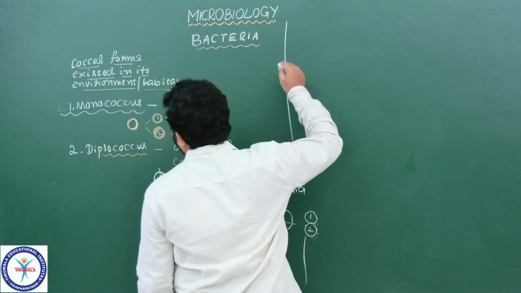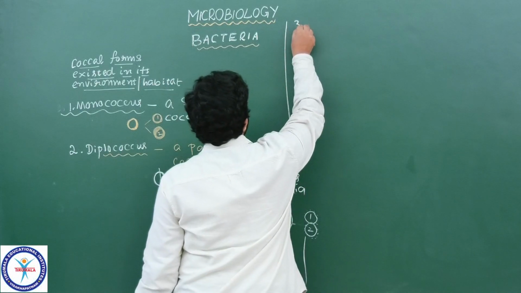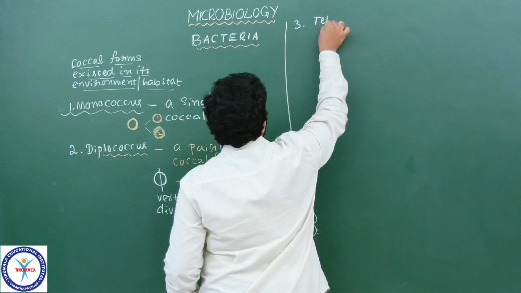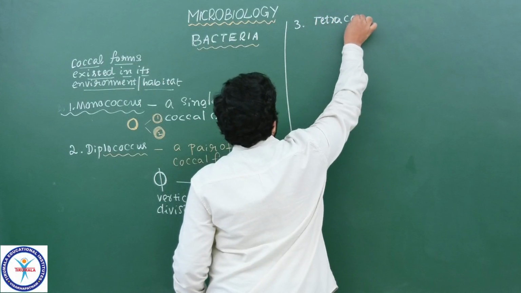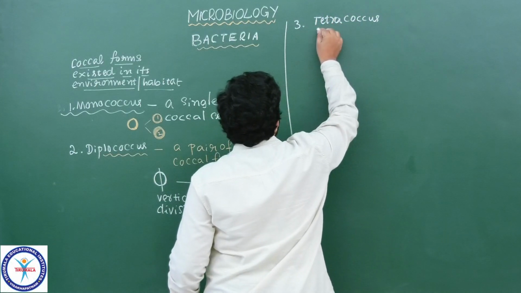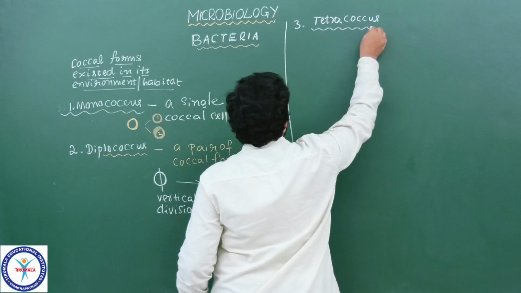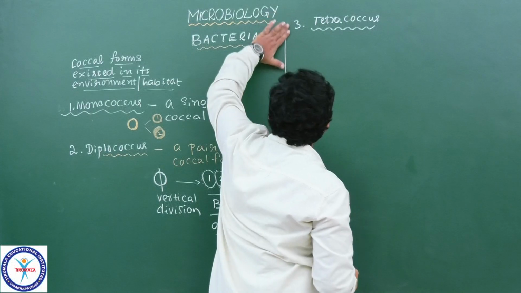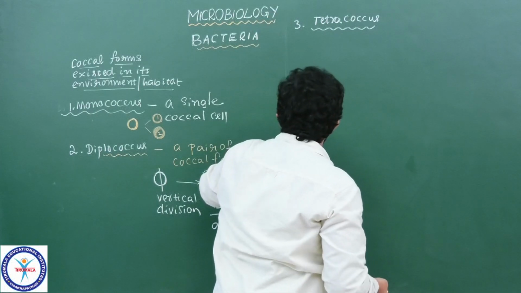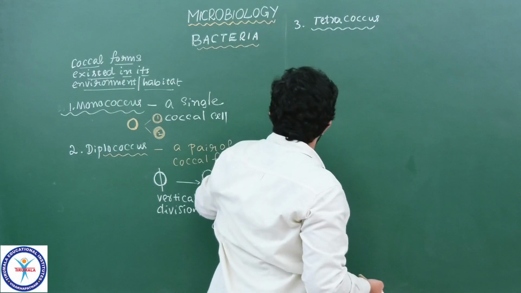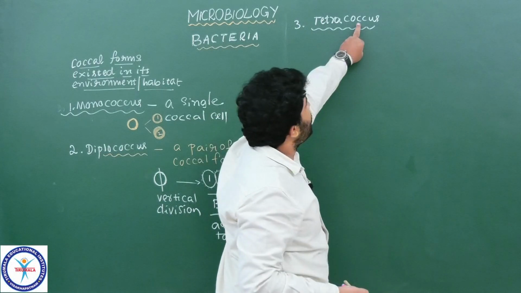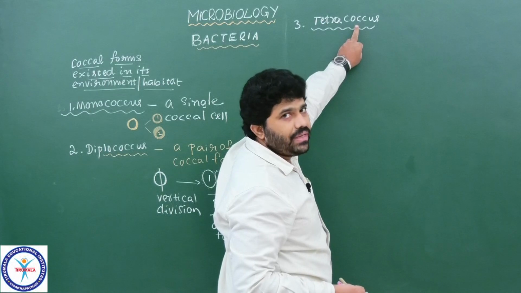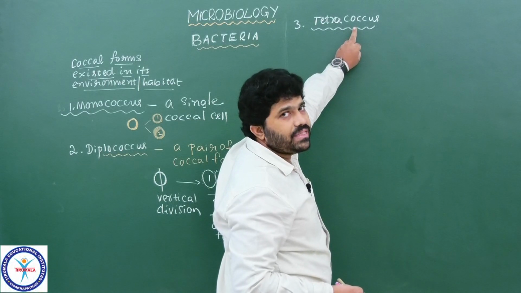The third one, tetracoccus bacteria. In the tetracoccus bacteria, what actually do we see, students? Tetracoccus means a group which consists of four cells. What is the shape of the cells we see here? In the term only we can get an idea of what shape of bacteria they are.